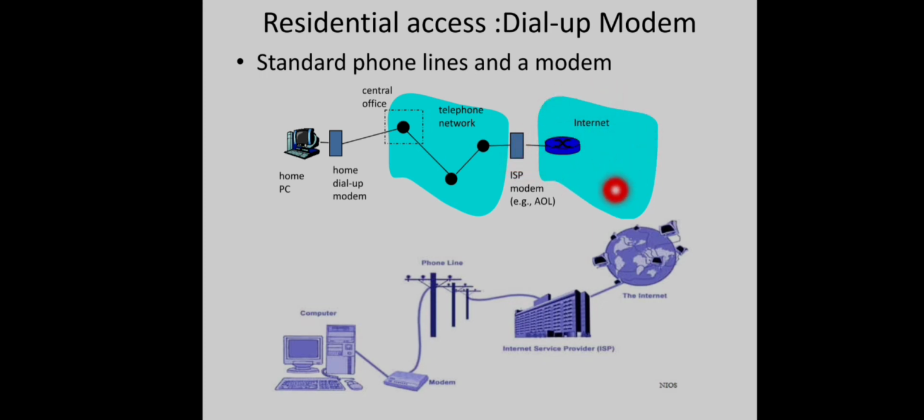So inside the internet network, everything will be digital. Circuit switching method will be used. So this is how the dial-up modem was working, and the issue here is that the same channel is used by both the voice of the telephone and the data of the computer. So at a time only one will work. So we cannot use a phone while we are transferring data or while we are accessing the internet.